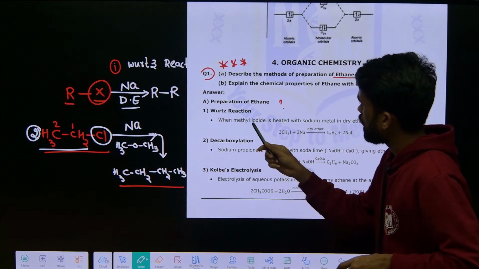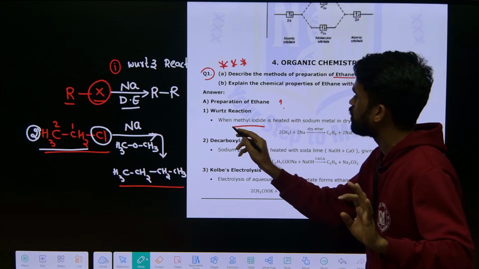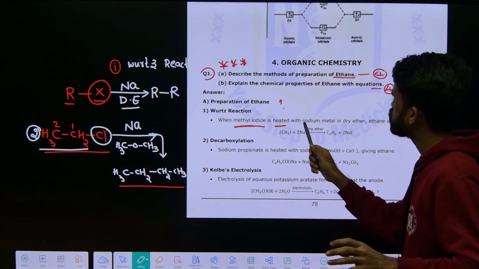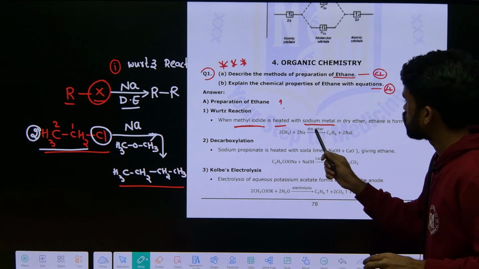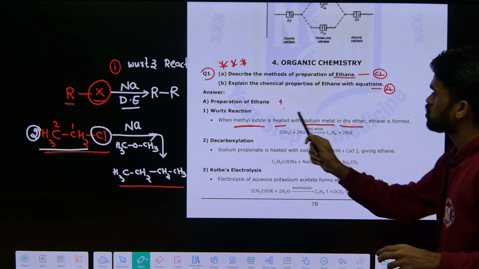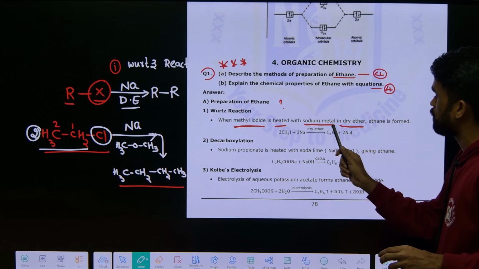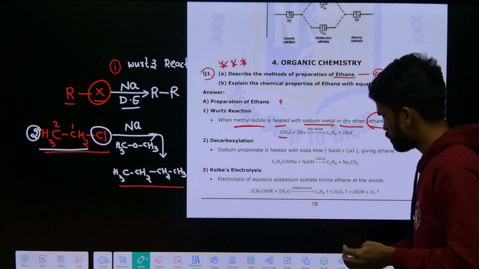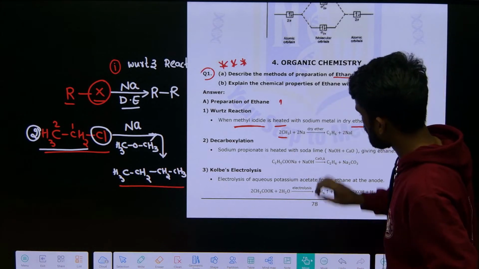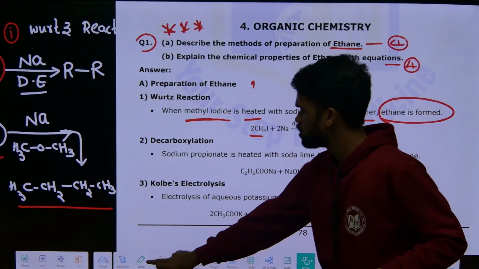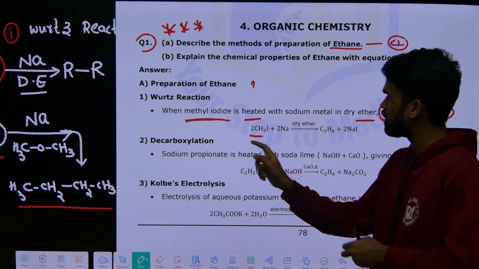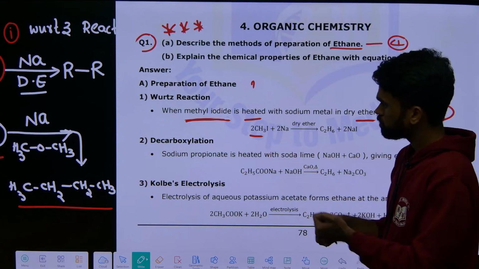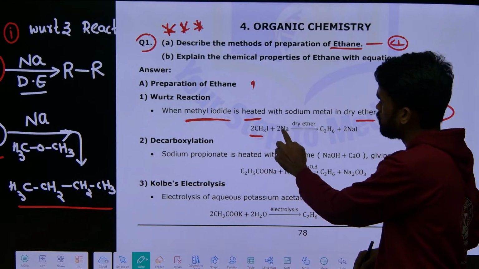When methyl iodide, or any alkyl iodide or alkyl halide, is heated with sodium metal in dry ether, ethane is formed. Methyl contains only 1 carbon, so one alkyl group contains only 1 carbon. Double it, and ethane will be produced. So methyl iodide plus sodium gives ethane.